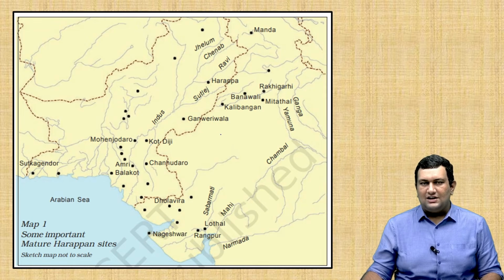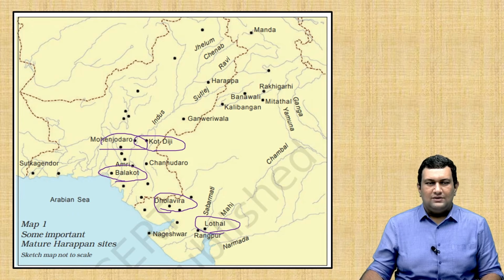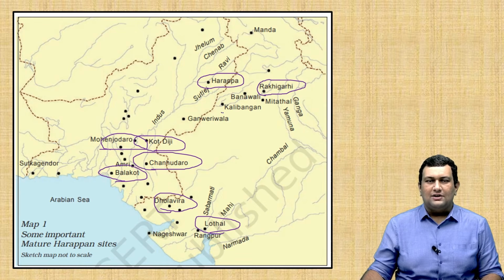This map is taken from NCERT. This is where Lothal is. So we have another, Dholavira. This is also important. And here we have Balakot. This Balakot is different from the Balakot where our Indian Air Force conducted strikes against the terrorist camps. Then we have Kotdiji. We have Mohenjo-daro here. Then we have Chanhudaro. Here we have Harappa. Rakhigarhi is another important one. And Kalibangan.